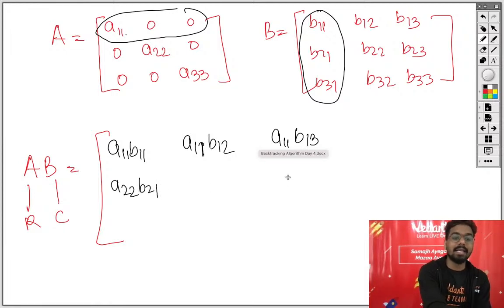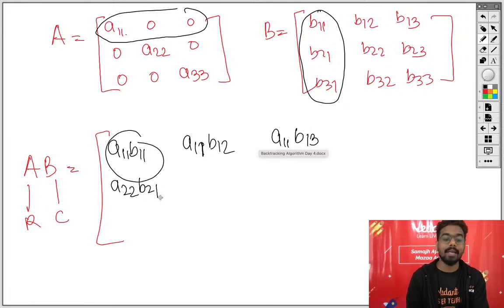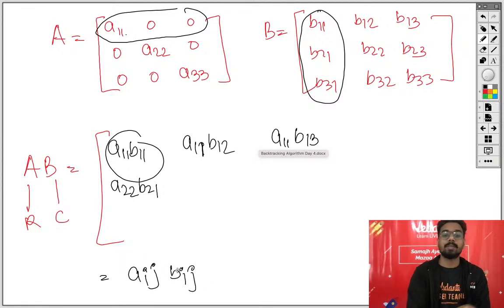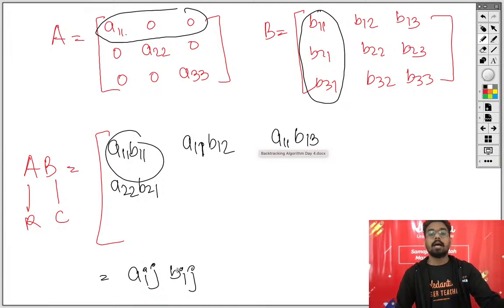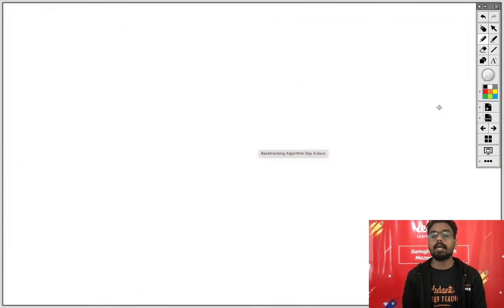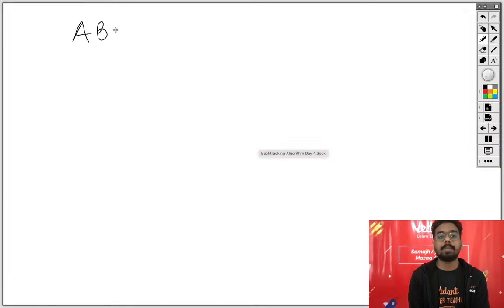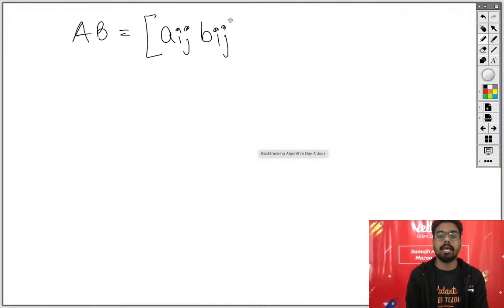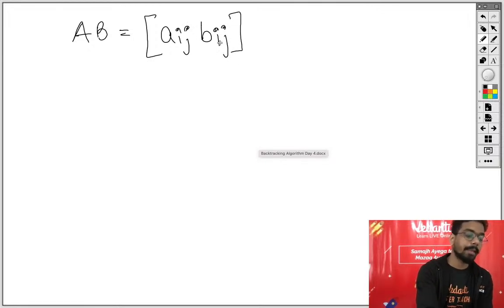So from here, one thing that came out is that every element of our AB is equal to Aij and Bij. Did you understand? Aij and Bij, which is also your normal property. Okay, is it clear? So the normal property also says that if we are multiplying AB, it will be equal to Aij and Bij. This was your normal property. Is this clear to all of you?